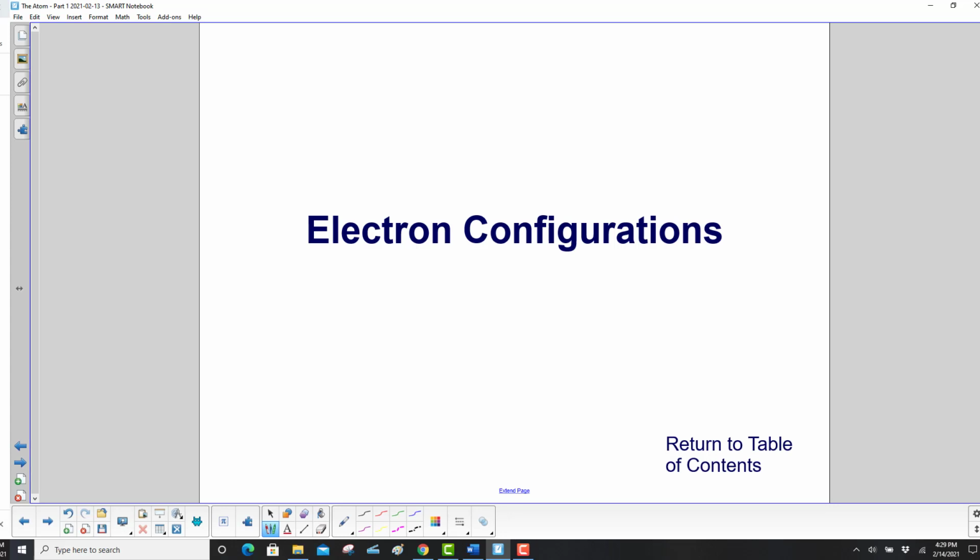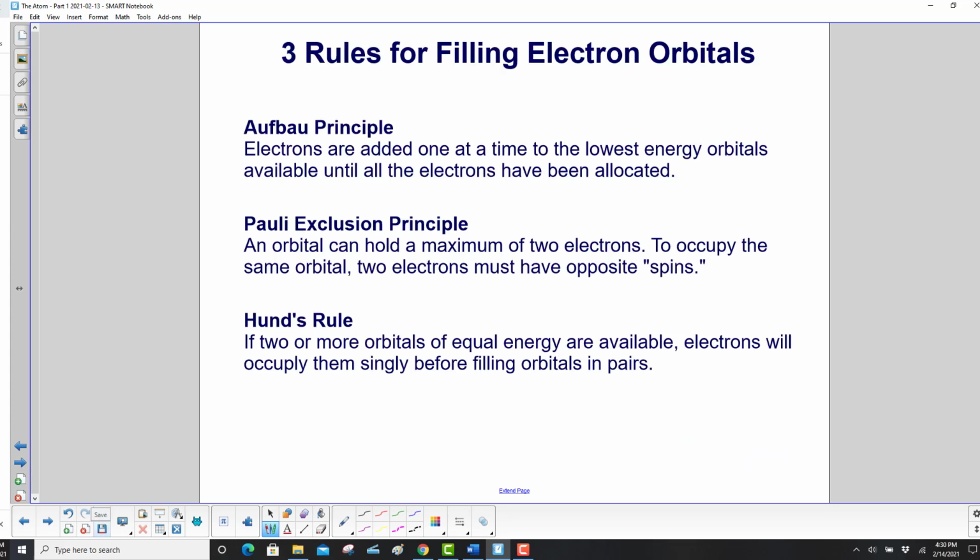Electron Configurations. 3 rules for filling electron orbitals. 1. Aufbau Principle. Electrons are added one at a time to the lowest energy orbitals available until all the electrons have been allocated. 2. Pauli Exclusion Principle. An orbital can hold a maximum of 2 electrons. To occupy the same orbital, 2 electrons must have opposite spins.